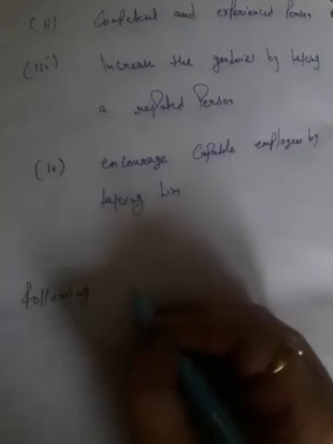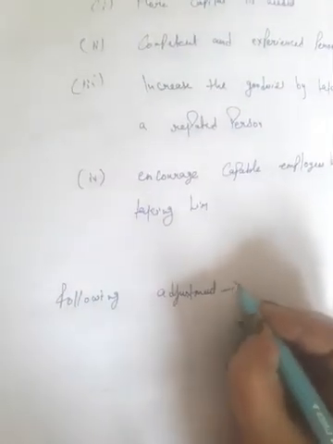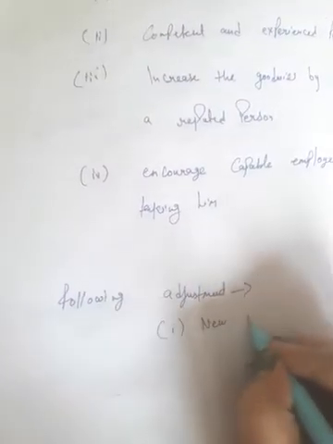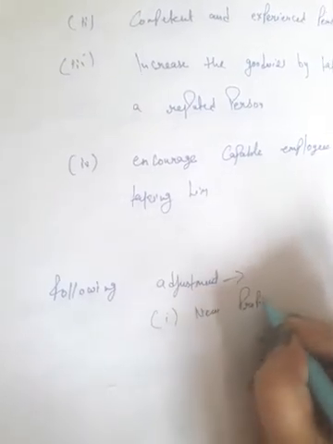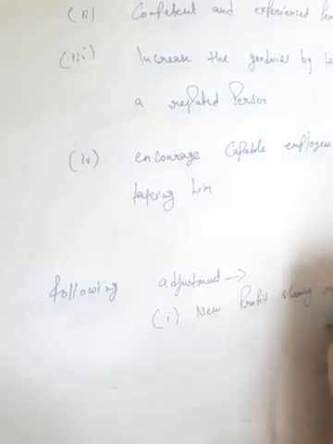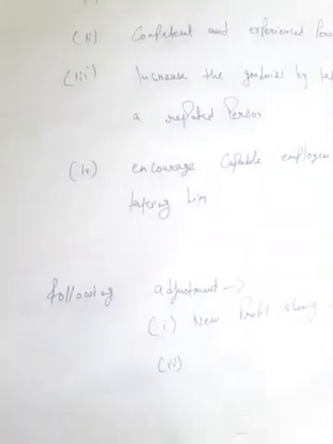Now we will discuss the following adjustments that will be made when a new partner is admitted. First adjustment, new profit sharing ratio will be calculated. Second adjustment, treatment of goodwill.